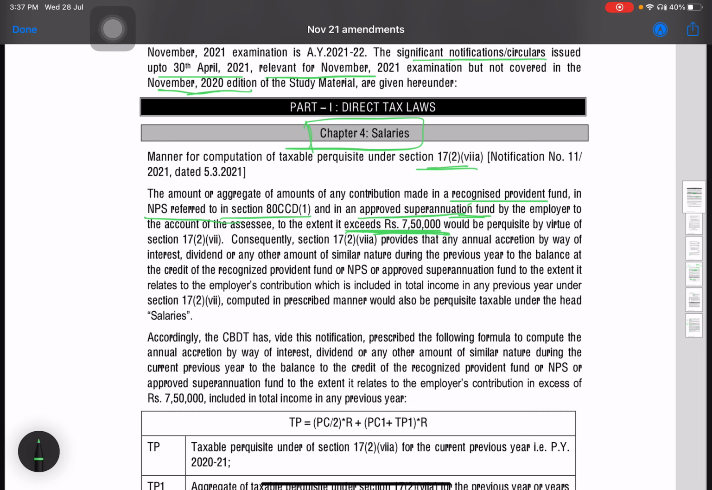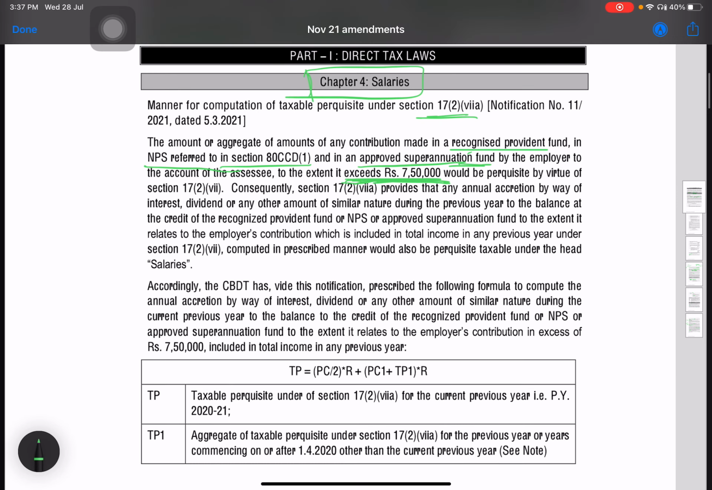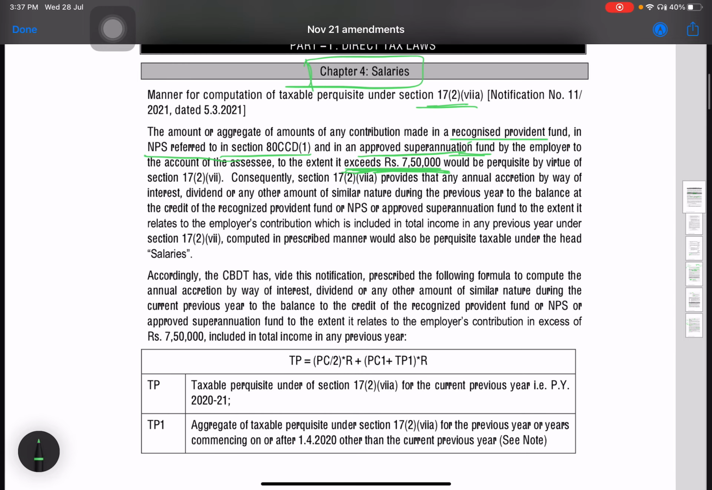So what all will be taxed? The contribution which is in excess of 7,50,000 and the income accruing due to that contribution which is in excess of 7,50,000. Both the contribution in excess and the income due to that excess contribution will be taxable under the head income from salaries as a perquisite. Okay. Now what is the amendment? They have notified a formula for computing the accrued income. That accrued income may be interest, dividend, or any other amount. Okay, so this is the formula.